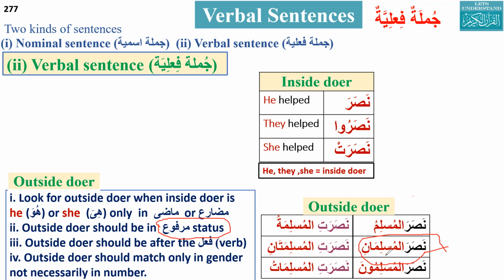If we look at the first example, Nasar al-Muslim, Muslimu is in marfu status, but here apparently it is in jar status, but it is also marfu. There is Muslimani. Even though it is apparently jar, it is also marfu. Yes, I understand that. Okay, now combine the translation and then I will clear this concept.